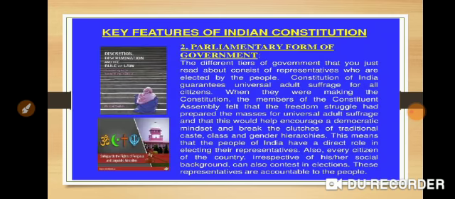Now, the parliamentary form of government. What is the parliamentary form of government? The different tiers of the government that you just read about consist of representatives who are elected by the people. The Constitution of India guarantees universal adult suffrage for all citizens. When they were making the constitution, the members of the Constituent Assembly felt that the freedom struggle had prepared the masses for universal adult suffrage, and that this would help encourage a democratic mindset and break the clutches of traditional caste.